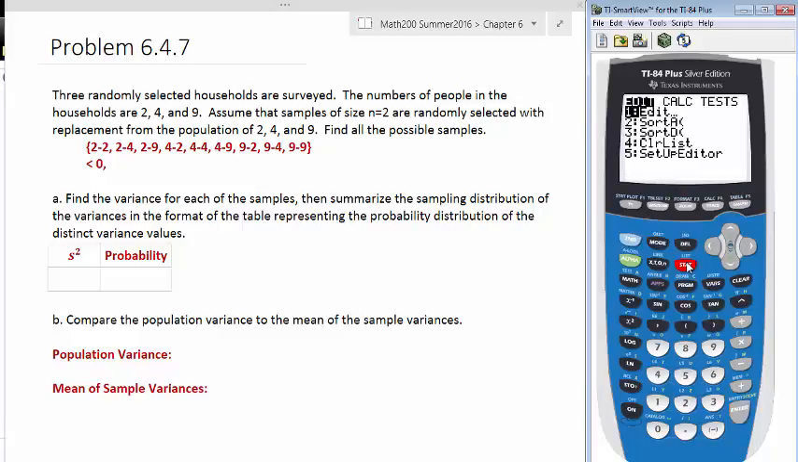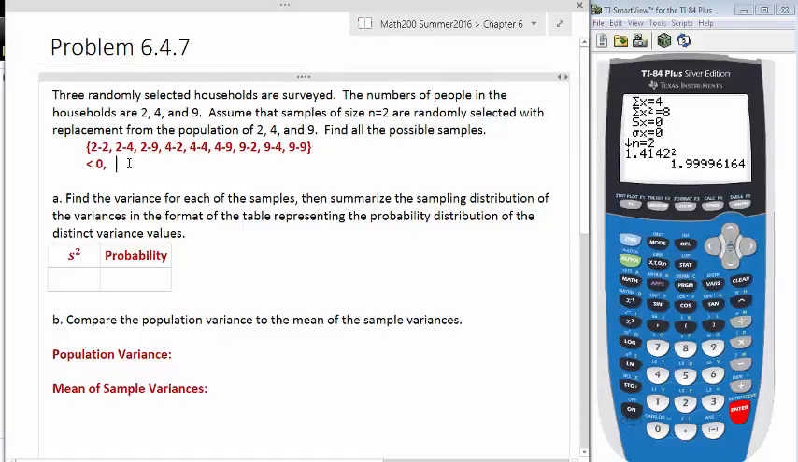So second function, or Stat, Calc, 1-Var Stats. And here I got my standard deviation to be 1.4142. Let's go with that and let's square that. We got 1.999. Let's just call that 2.0.